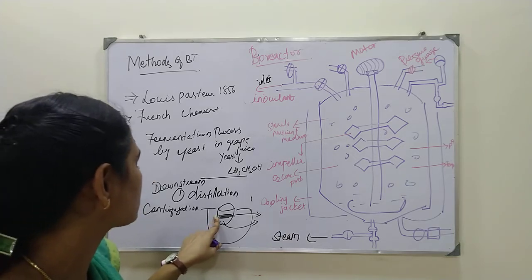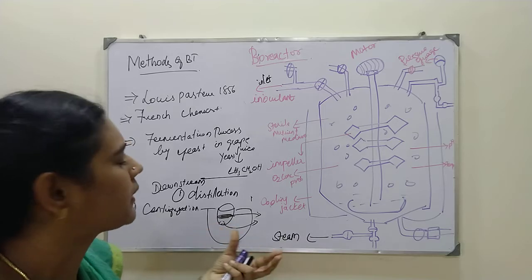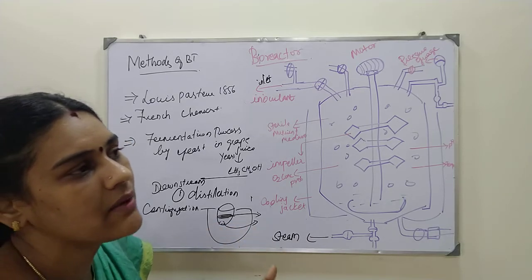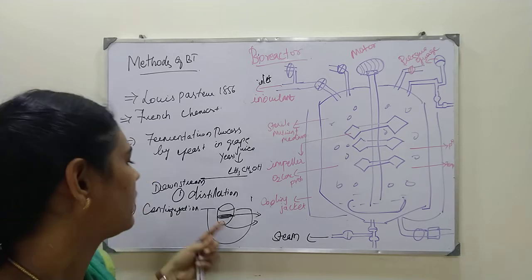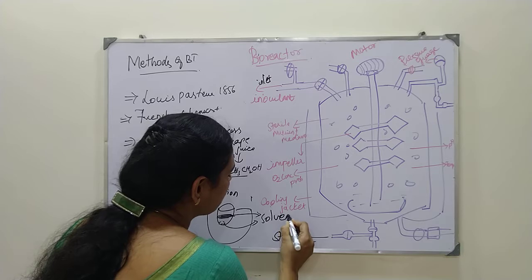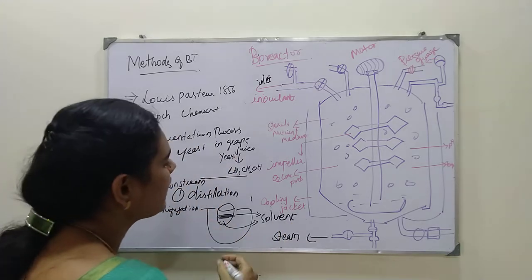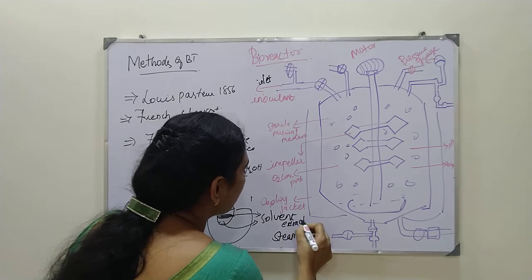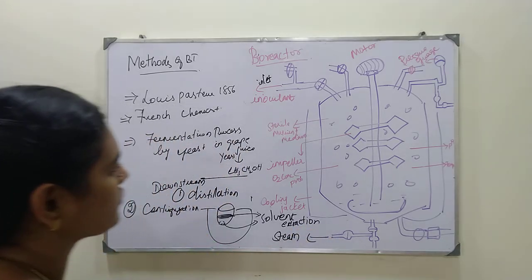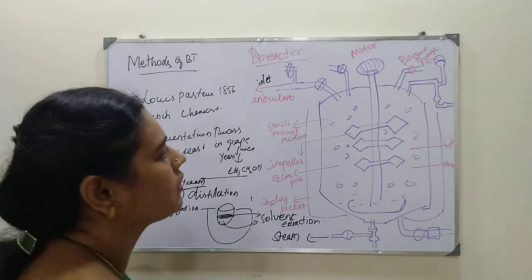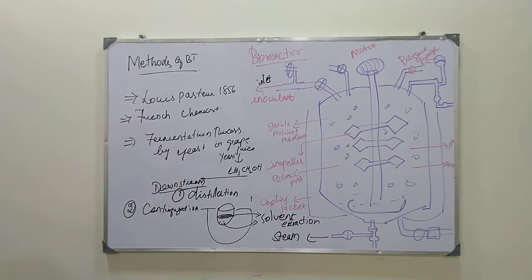If you want the solvent, you have to filter it through filter paper using a funnel. Keeping the funnel in the beaker, you use the filter paper so that it filters. That is called solvent extraction. Solvent means the liquid present after the centrifugation process. This is the way the downstream process takes place. Mainly, the downstream process is to withdraw the product from the fermenter. This is about your fermentation process.